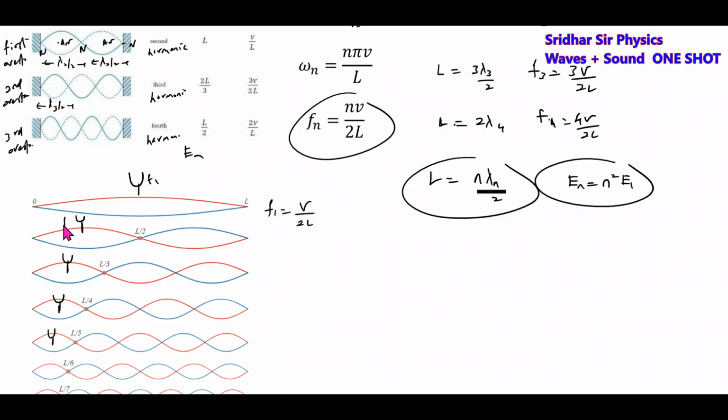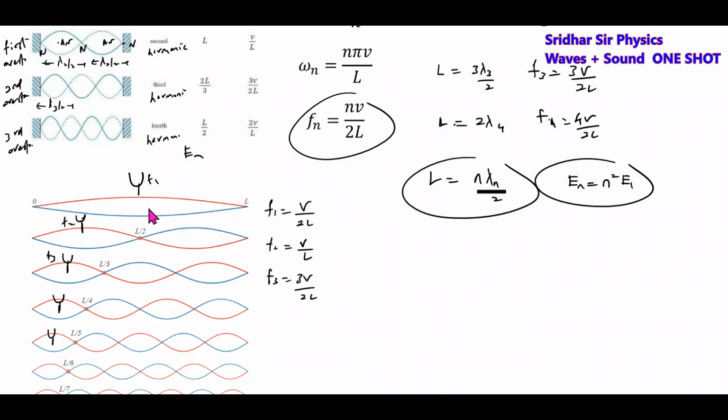If you take another tuning fork of frequency F2 and keep it at 1/4 of the length of the wire, then this will become F2 equal to V by L. If you keep the tuning fork of frequency F3 at 1/6 of the length, then the string will be vibrating and we'll get F3 equal to 3V by 2L.